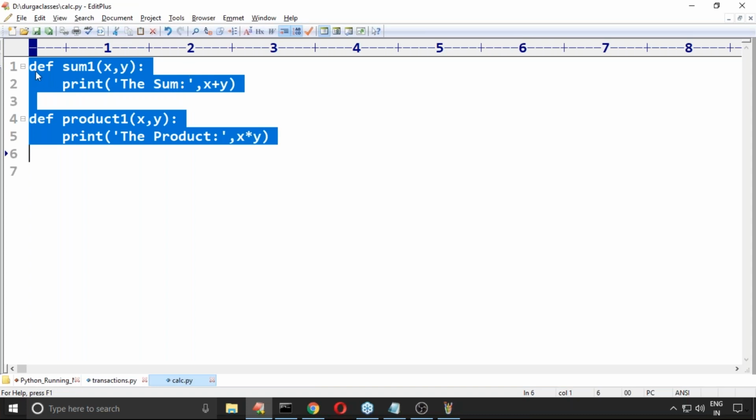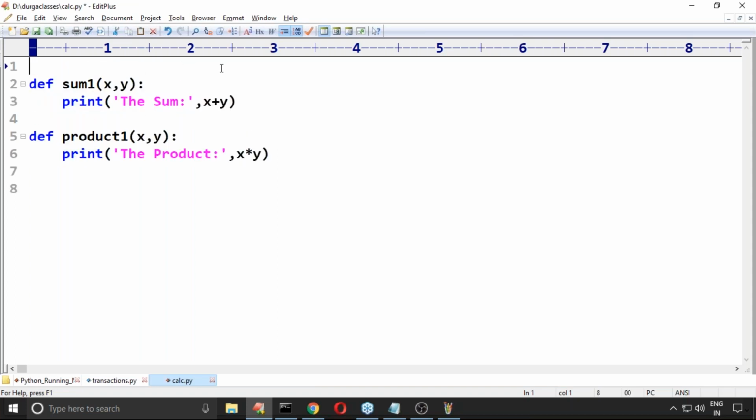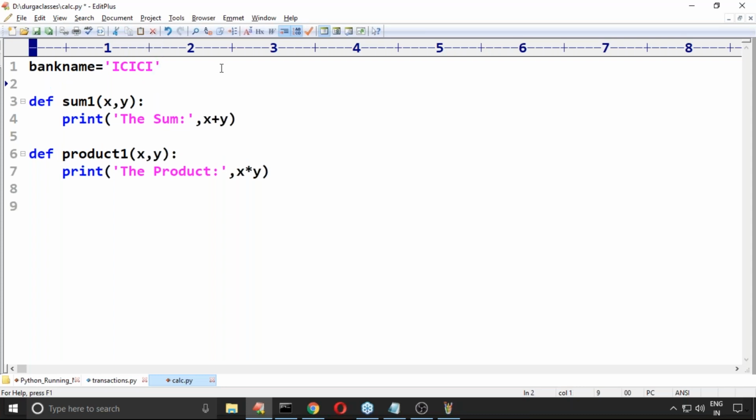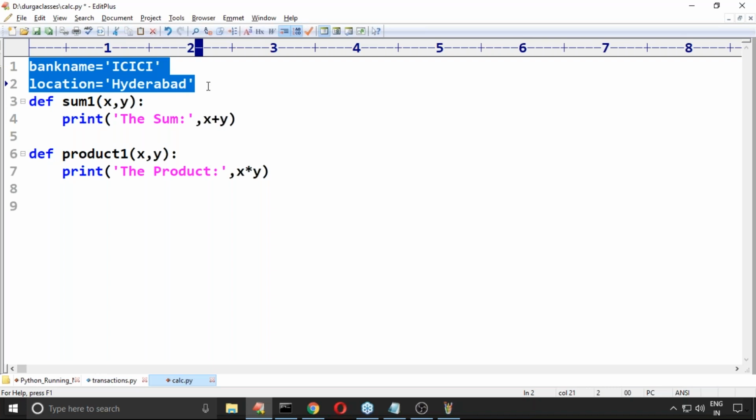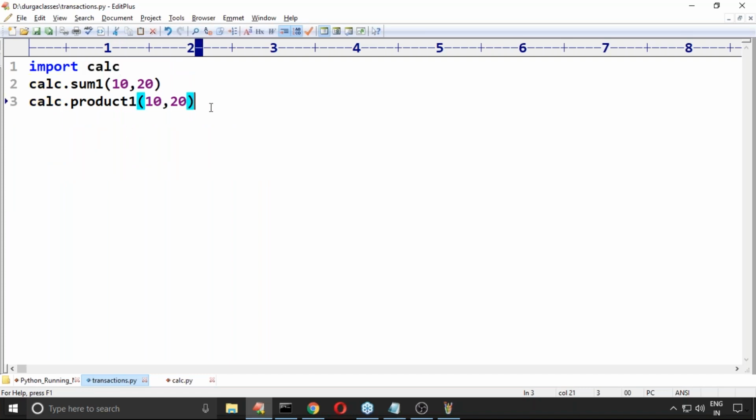Suppose calc contains some variables also. The variable bank name is ICICI Bank, and location is equal to Hyderabad. Is it possible to access these variables or not? Yes, why not?